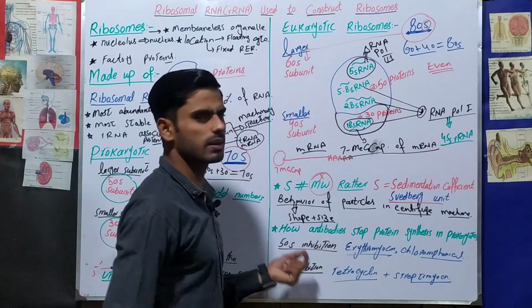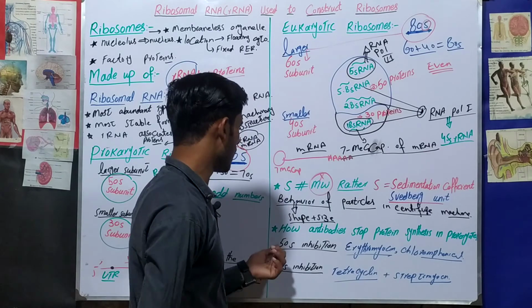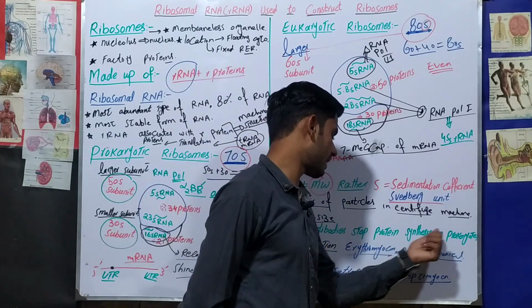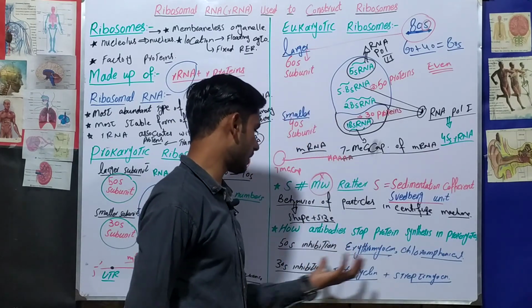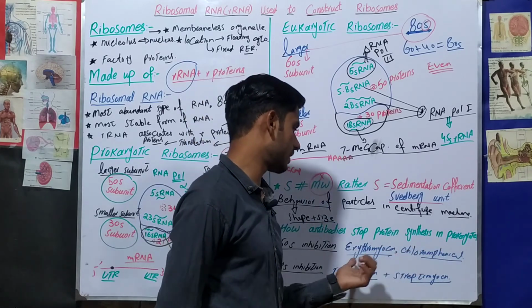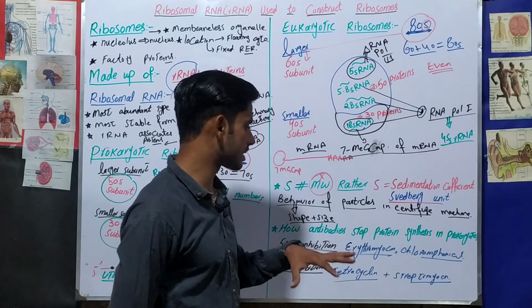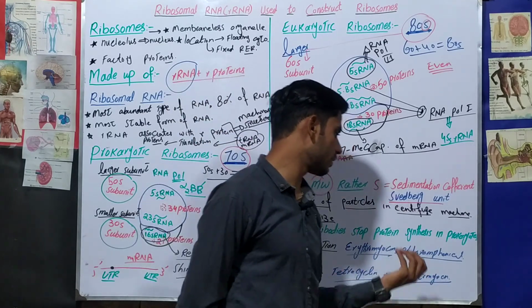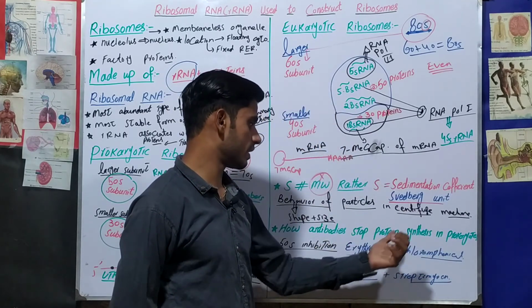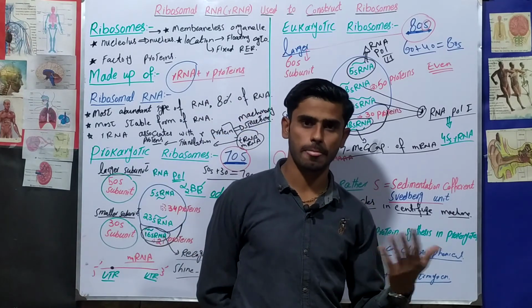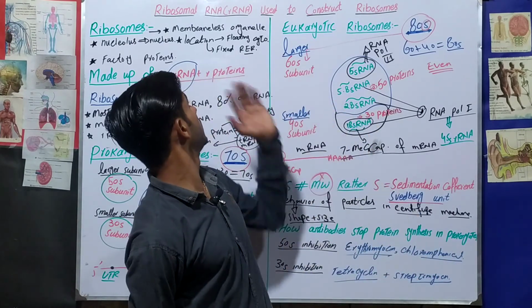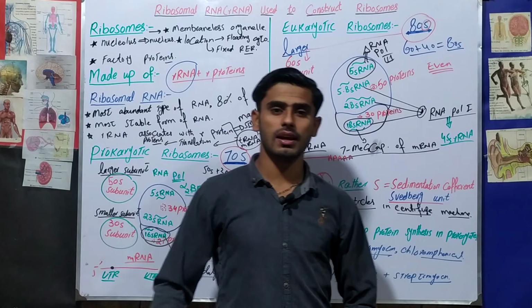And next, a little bit of a break into pharmacology, how antibiotics stop protein synthesis in prokaryotes. We can use these drugs, that is erythromycin, chloramphenicol, tetracycline and streptomycin. These are the drugs we can use to control the production of proteins in prokaryotes or in bacteria as well. So it was about ribosomal RNA used to construct ribosomes.